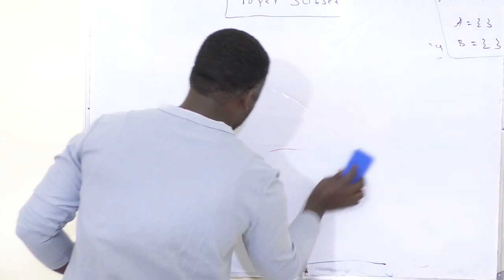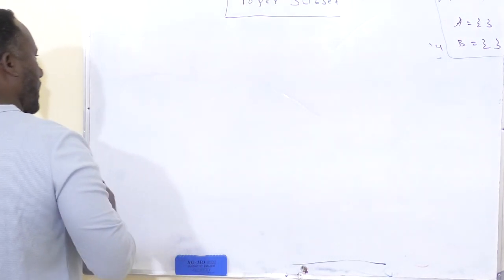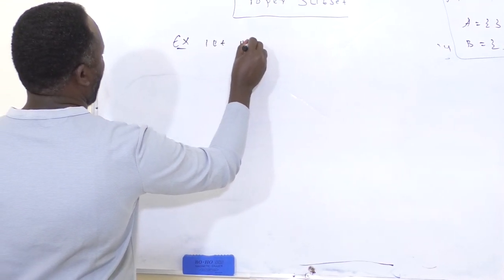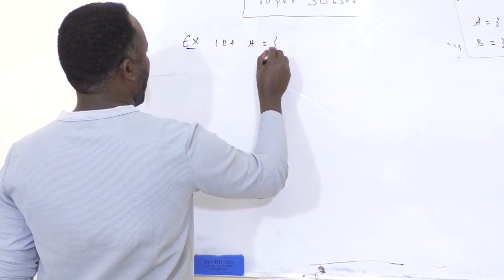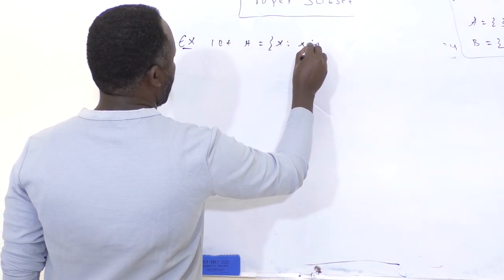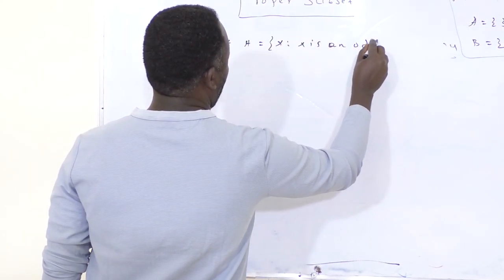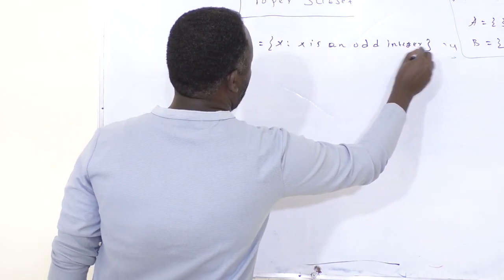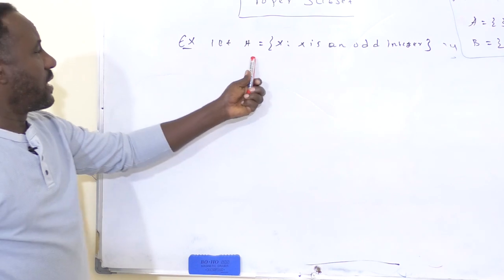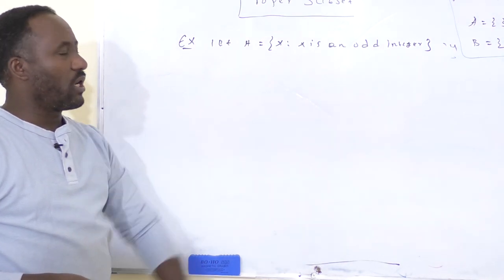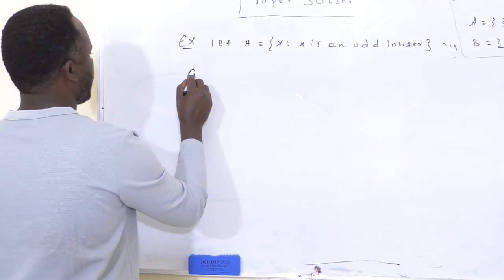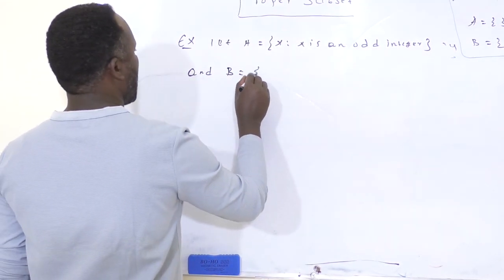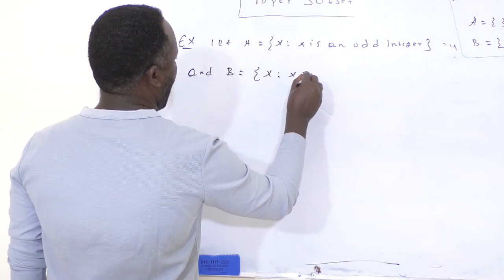This is the concept. Let me give you another example. Let A be given by the set of x such that x is an odd integer, and B be the set of x such that x is an even integer.